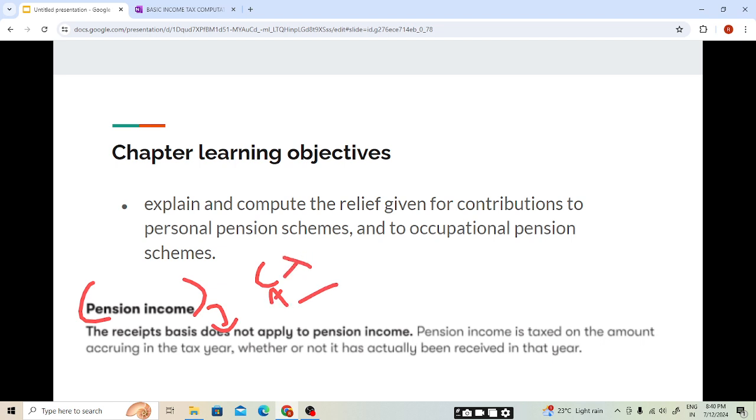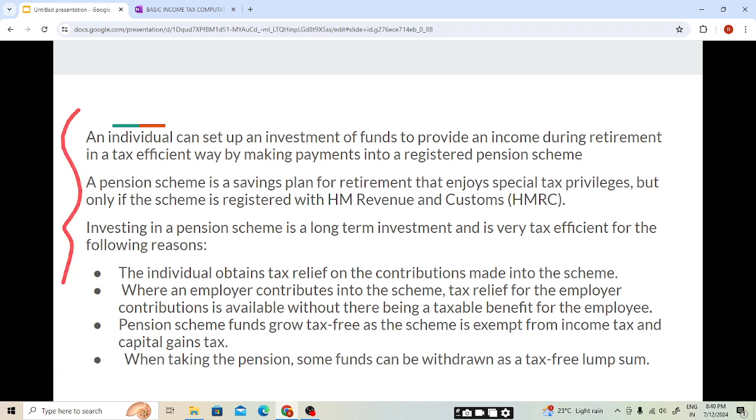I hope this first topic is clear. Now moving to our next slide. This is a general theory, students. You need to have an idea of this.